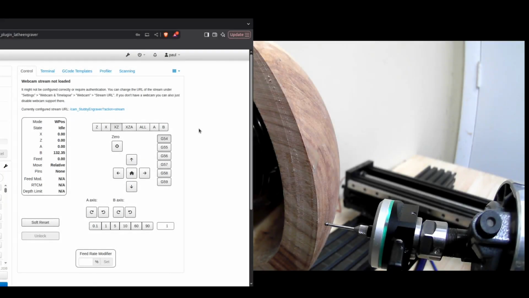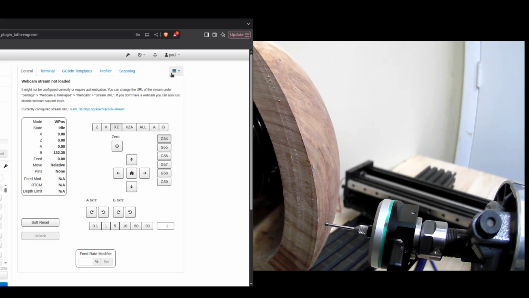So one of the questions I get asked fairly regularly is how does the LatheEngraver handle cases where your workpiece, like your bowl, isn't round, it's oval. And up until recently, there was no way to actually deal with that. But I've started adding things into the scanning plugin and the profile plugin that will be able to handle these.